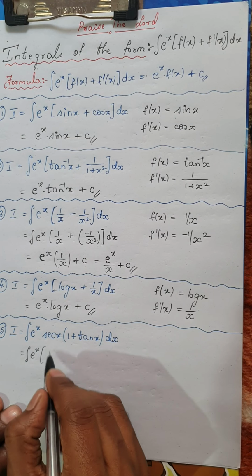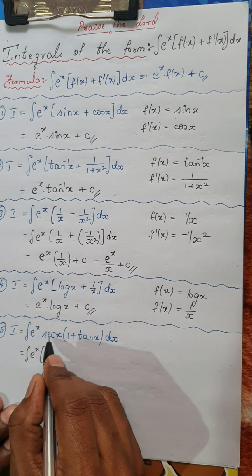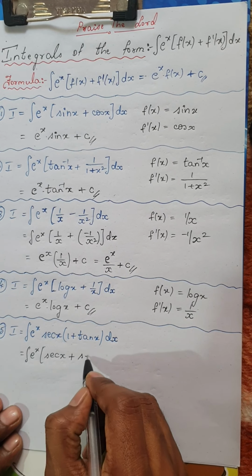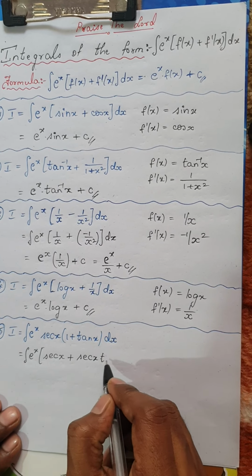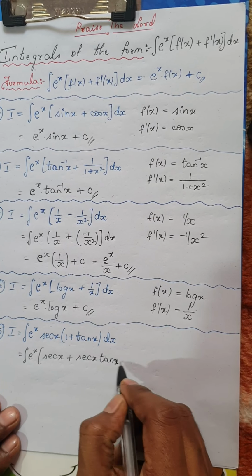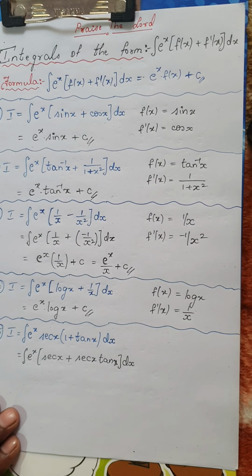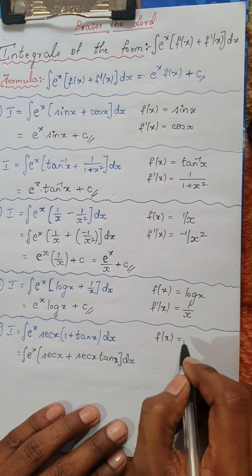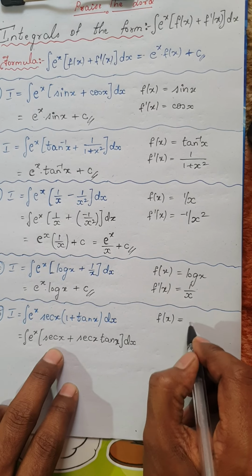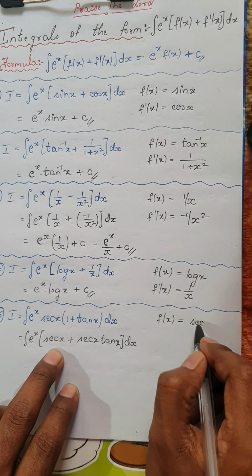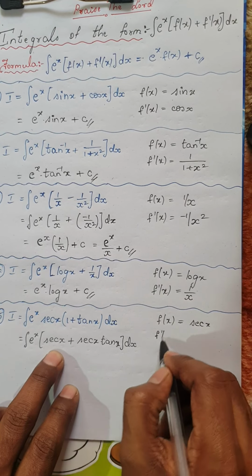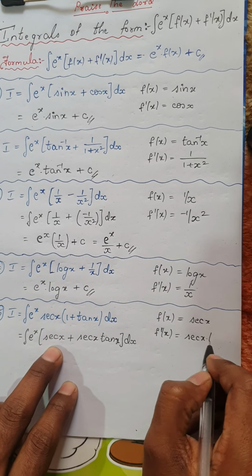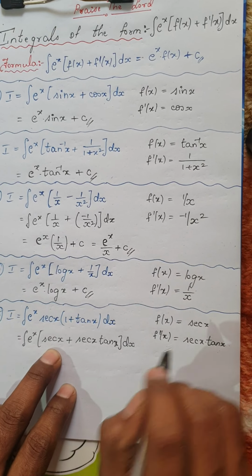So I'll multiply the term secant x into the inside bracket. Secant x into 1 would be secant x, plus secant x into tan x, which is written as it is, secant x into tan x dx. Now with this, if I take f of x as secant x, then we all know f dash of x, that is the derivative of secant x, is secant x into tan x, isn't it?